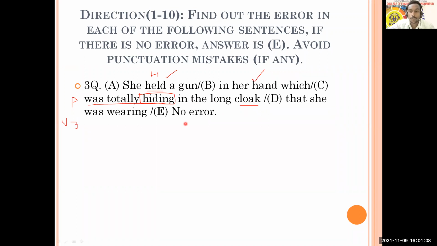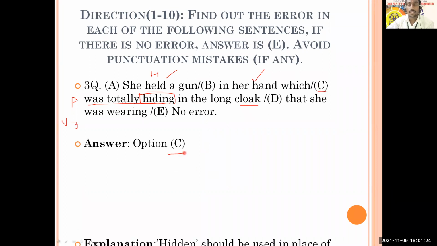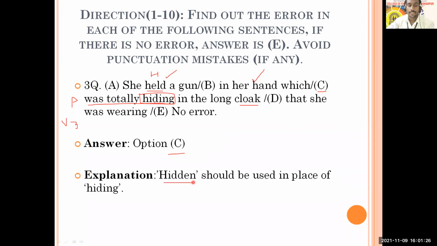That's perfect. Okay, all of you are right. Those who are talking about hidden, that is the only mistake. So option C is the answer for this question. Everyone try to correct yourself if you had not selected the proper option. It is C. Option C is the answer. And why? It should be hidden instead of hiding.